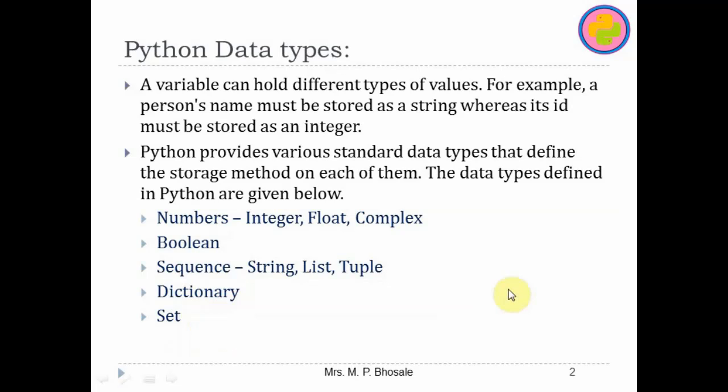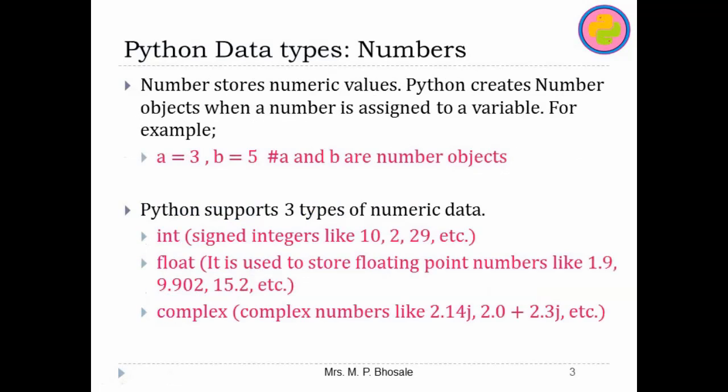Now let us move to the first data type, that is numbers. In Python, we don't need to declare any variable with the name of the data type, but when we assign the value to the variable, automatically Python assumes its data type. So numbers stores numerical values, and Python creates a number object when a number is assigned to a variable.